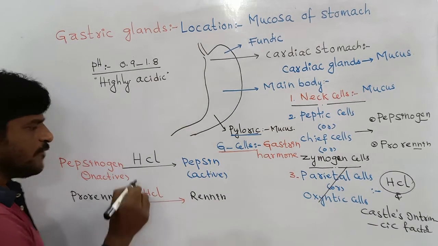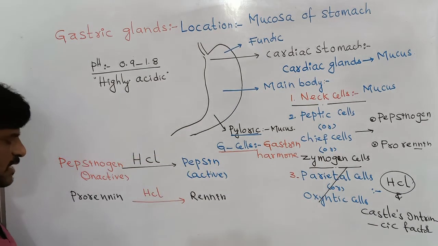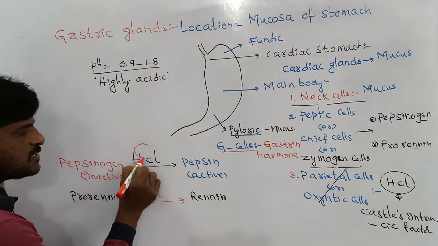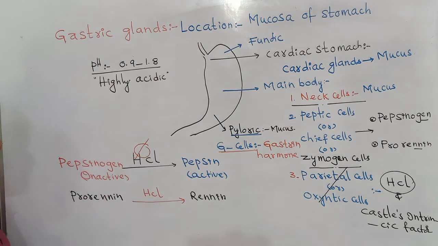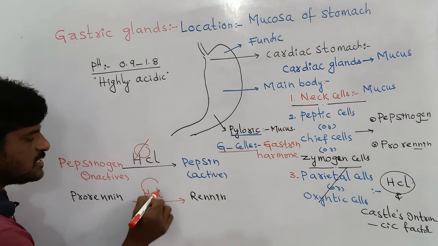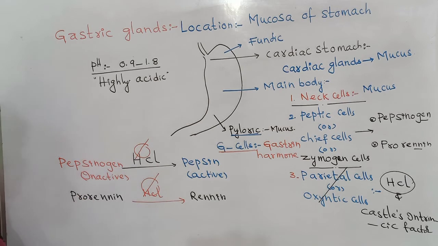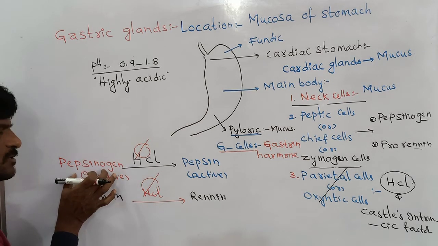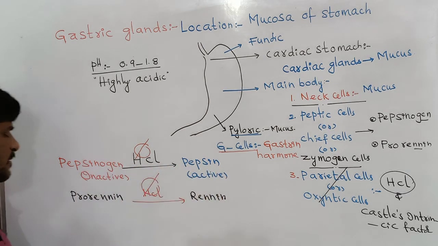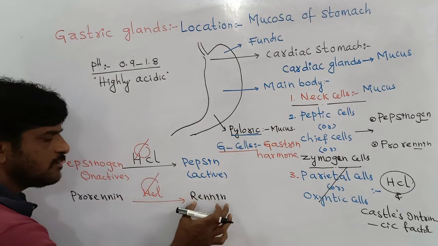When there is no hydrochloric acid, this chemical reaction is blocked. Ultimately, pepsinogen cannot convert into pepsin, prorenin cannot convert into renin.